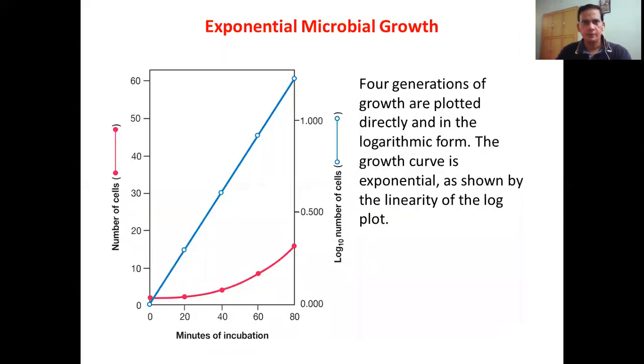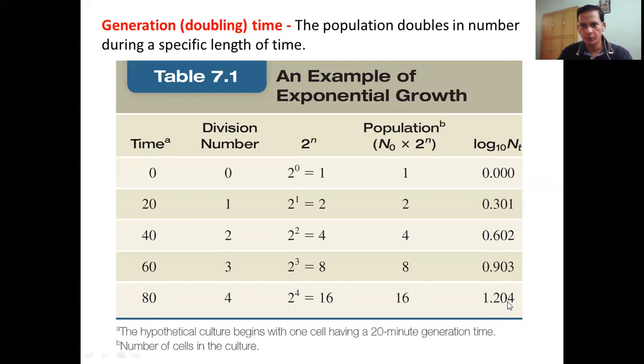Let's have a look at this graph, which shows exponential microbial growth. This is exactly what was shown in the table. Here you can see 1, after 20 minutes 2, 4, 8 and 16. This is a curve. This axis is the number of cells and this is the time of incubation. Here we have the log 10 value. From the previous table, look at this 1.204, that is after 80 minutes.